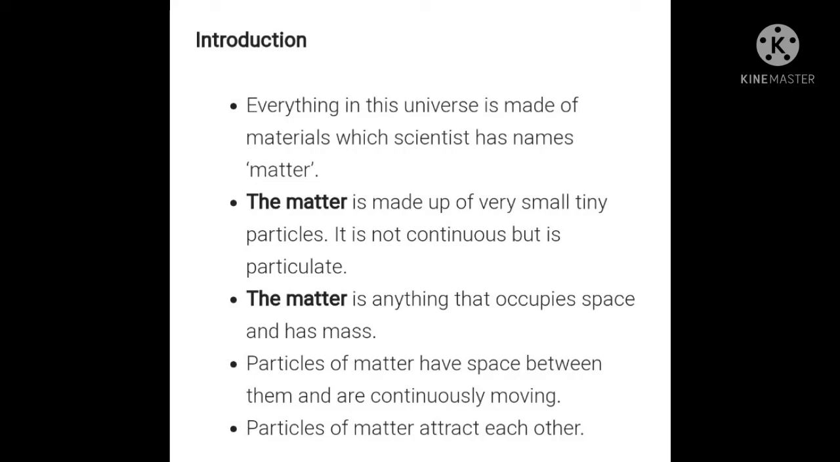Particles of matter have space between them and are continuously moving. The particles are there in any matter, they will have space between them and those particles will be continuously moving. Particles of matter also attract each other. So this was all about the introductory part of matter. Now let us learn more about this matter in detail.